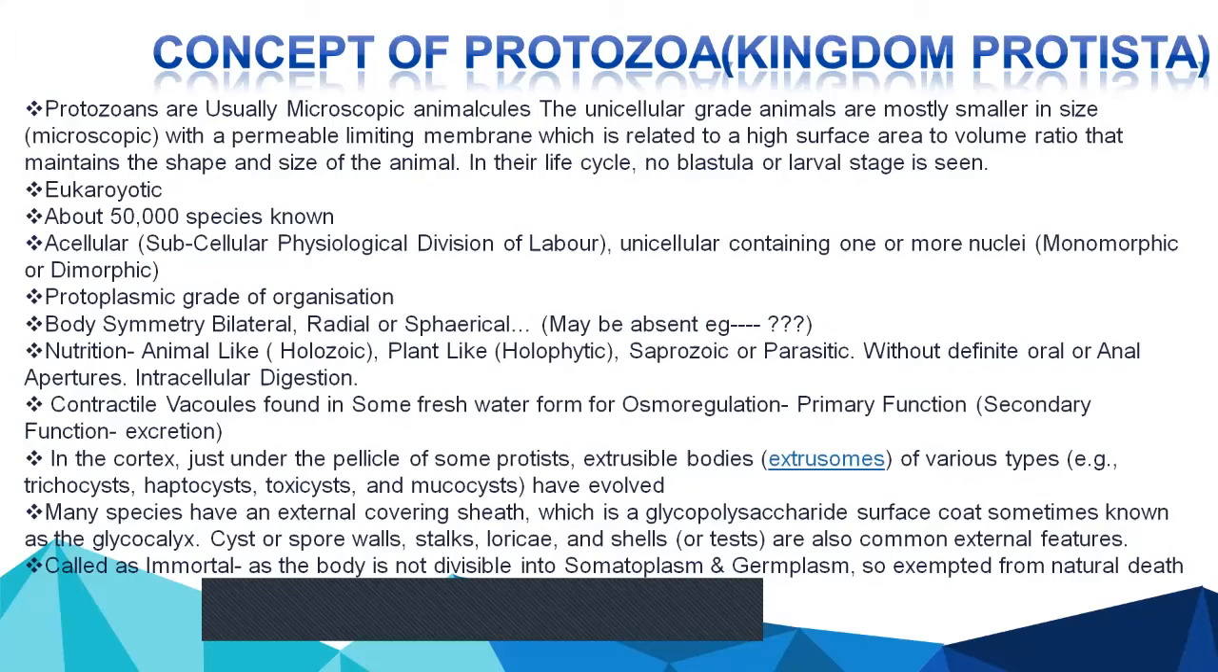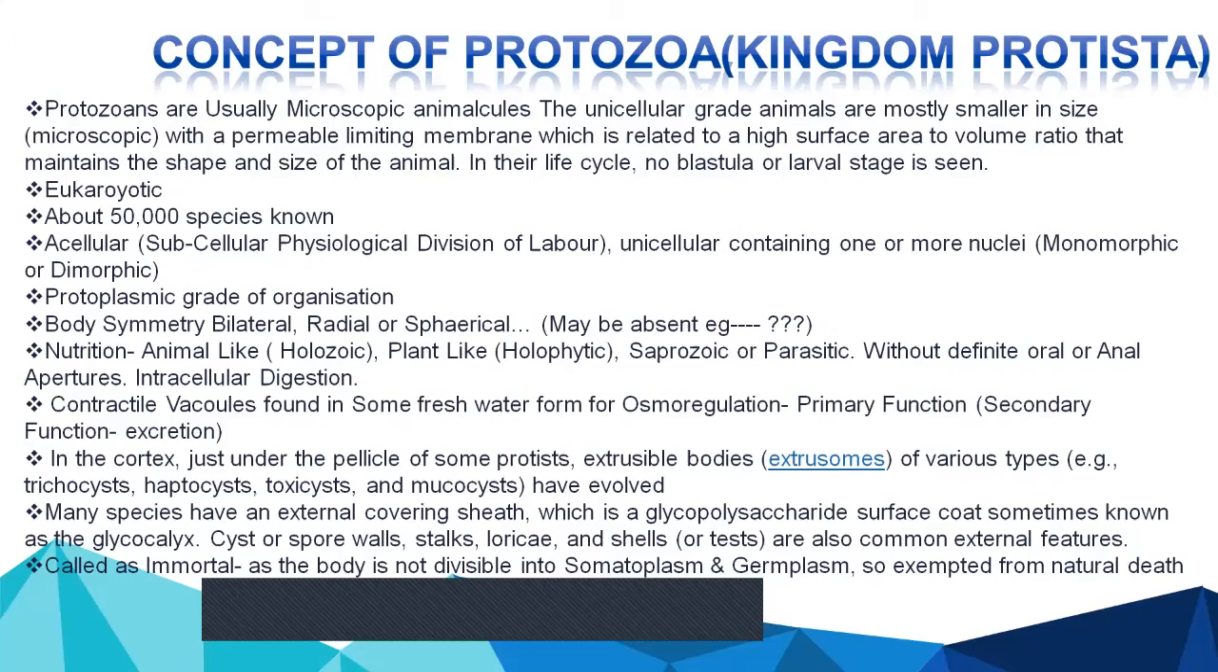Then the nutrition, see, the nutrition, it is either animal-like, holozoic, or plant-like. So this is the confusion, whether these are animals or these are plants, because they have both types of nutrition, animal-like, holozoic, plant-like, holophytic. And then they also have saprozoic, they feed on the dead decaying organic matter, so they act as decomposers also, or they can be parasitic also. And if you remember any parasite found in our blood which causes malaria, it is Plasmodium. So Plasmodium is again a protozoan which leads to malaria.